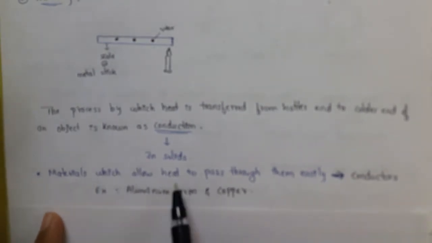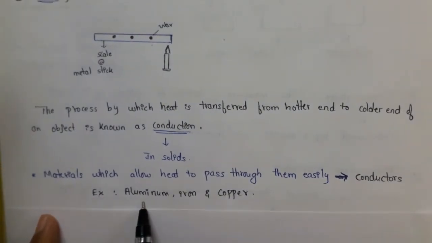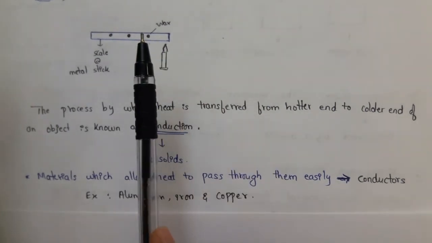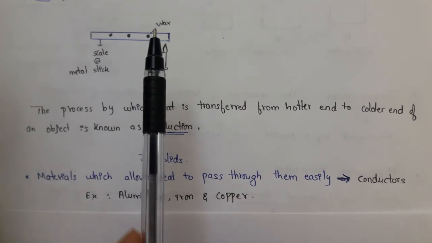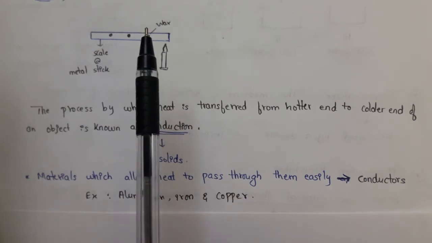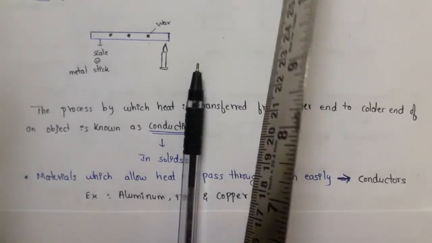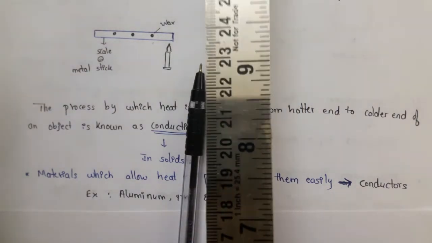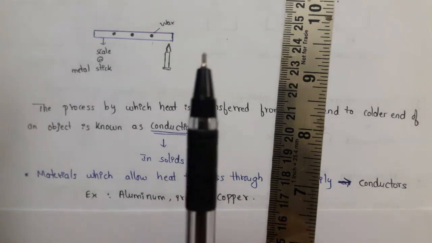The materials which allow heat to pass through them easily are known as conductors. For example, aluminium, iron and copper. If you take this pen and heat it, it will burn. It won't transfer the heat because it is made of plastic material. But when you take this metal or steel scale, it will transfer heat. So this is a conductor and this is a non-conductor.